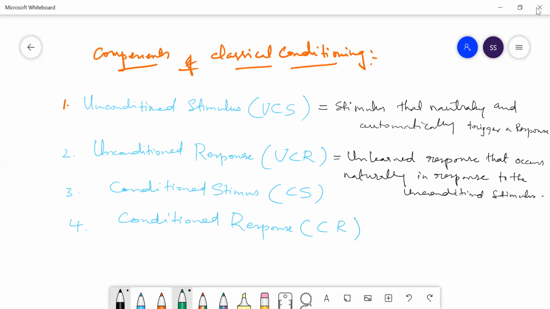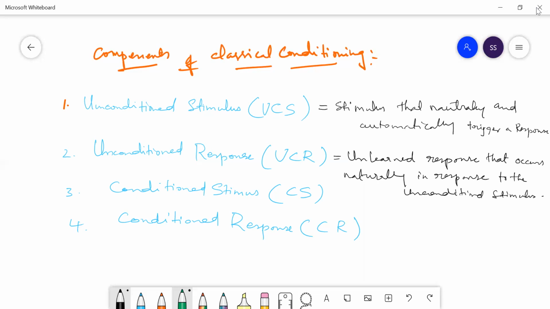That is a planned response. But an unplanned or unlearned response occurs in the natural environment in response to the unconditional stimulus.